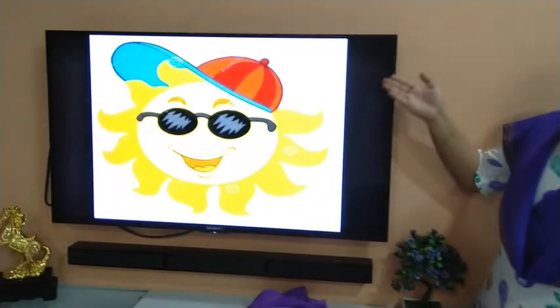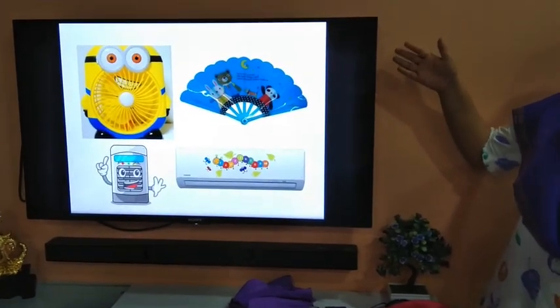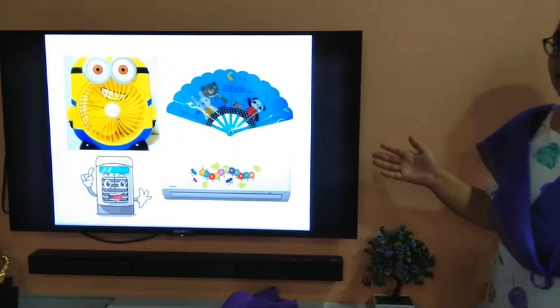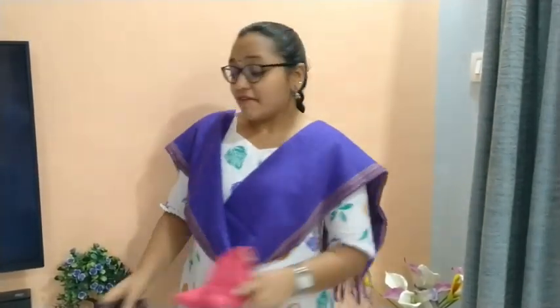We see bright sun in the sky on a hot day. And what do we use to cool ourselves because of the heat? We use table fan, hand fan, air cooler or an AC to cool ourselves from the heat of the sun. But which clothes do we wear? We wear cotton clothes and we use cap or goggles to protect ourselves. We can even use an umbrella to protect ourselves from the heat of the sun.